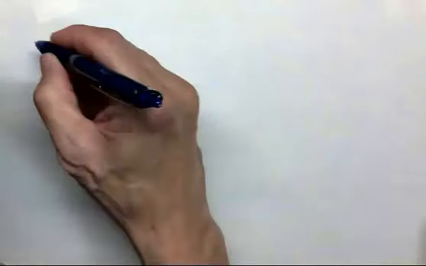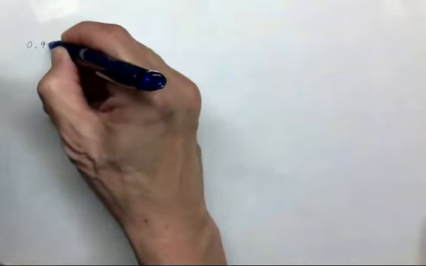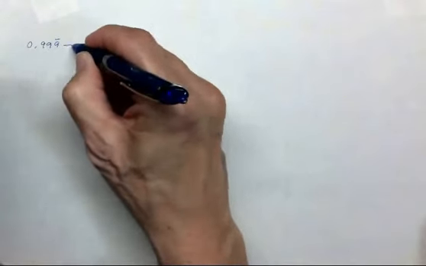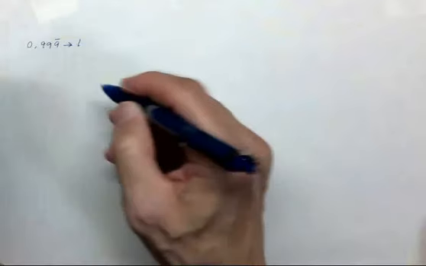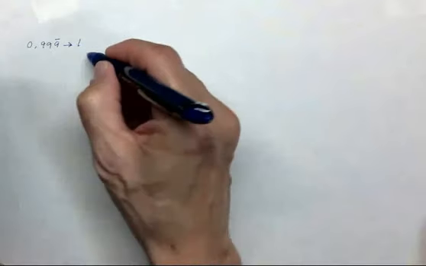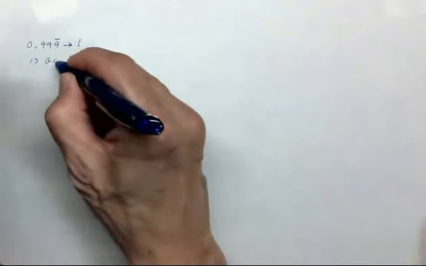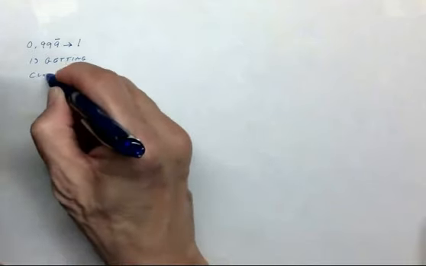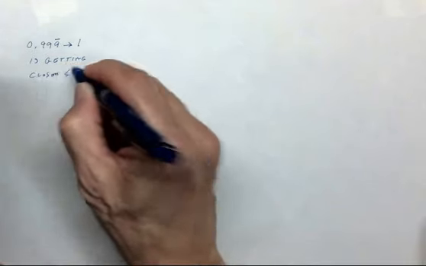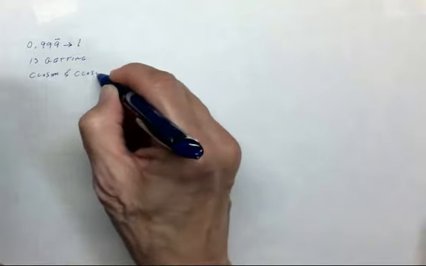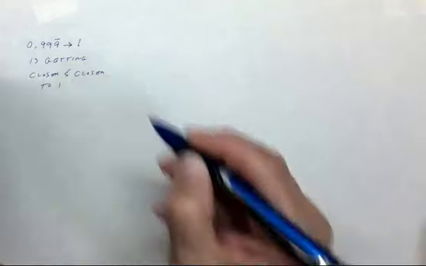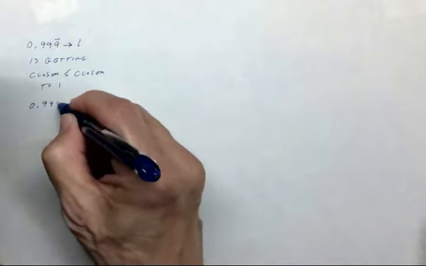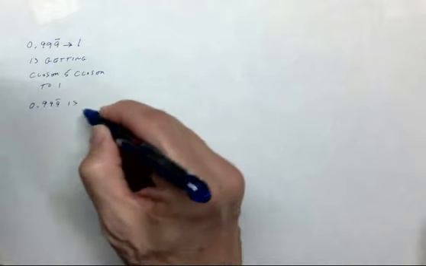So we say that 0.999 is getting closer and closer to 1. So 0.999 is converging to 1.